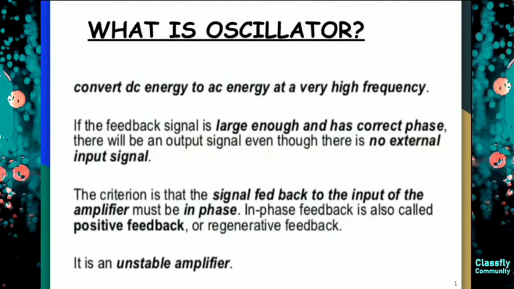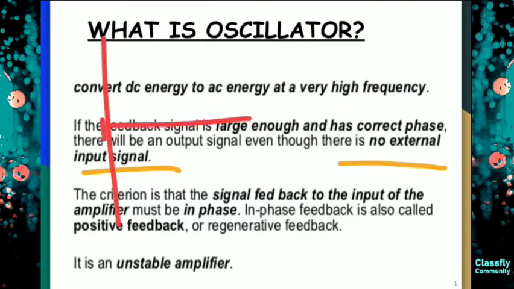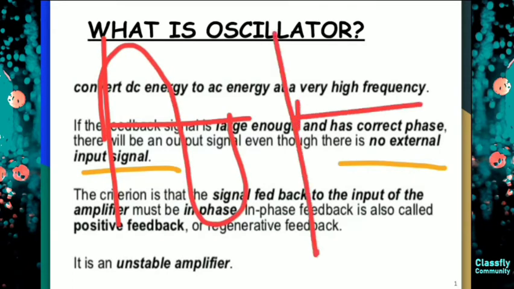That means if the input signal is zero, there will still be some output signal if our feedback signal is large enough and has a correct phase. And we know that in positive feedback, the input phase is the same as the feedback phase, right?